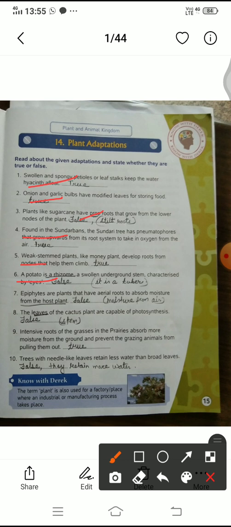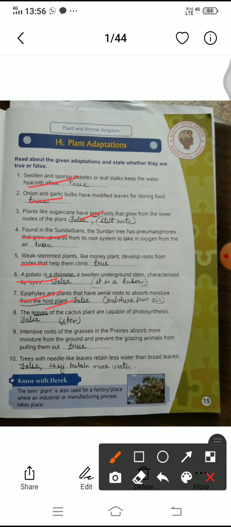Now the seventh question: epiphytes are plants that have aerial roots to absorb moisture from the host plant. It is false, because they absorb moisture from the air, not from the host plant. It is wrong. In place of host plant, there should be moisture from the air.